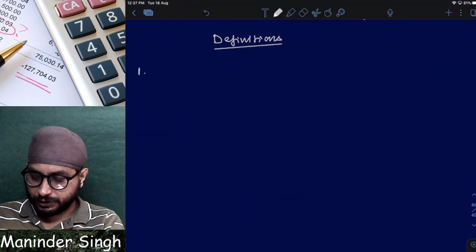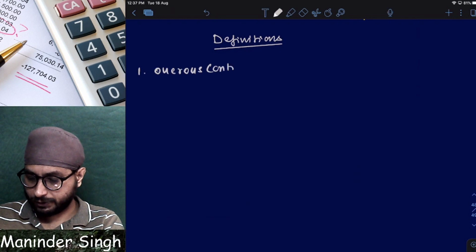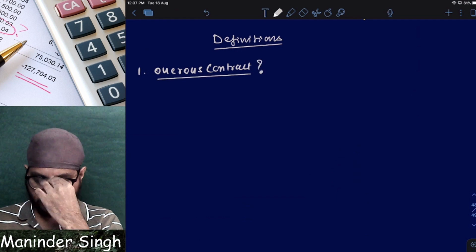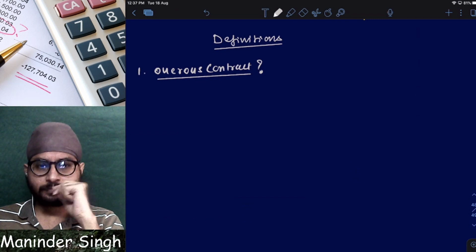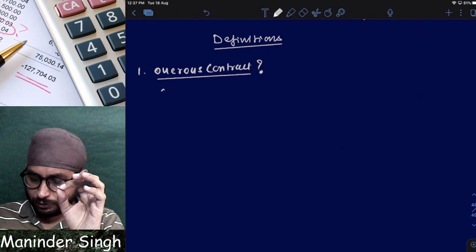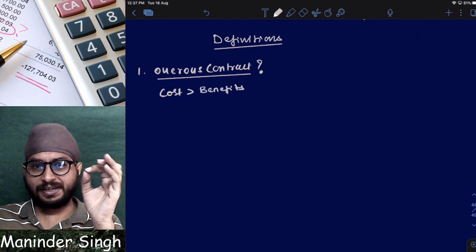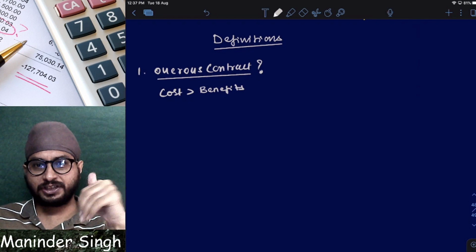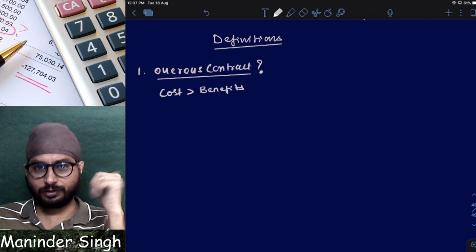In definitions, the first definition is onerous contract. So what do we mean by an onerous contract? Tell me in simple words. Simple: a contract where cost is greater than benefit. A contract where cost is more than benefit is called an onerous contract.